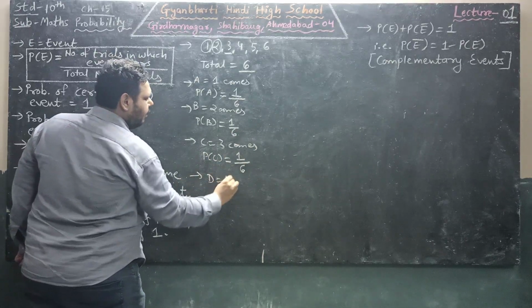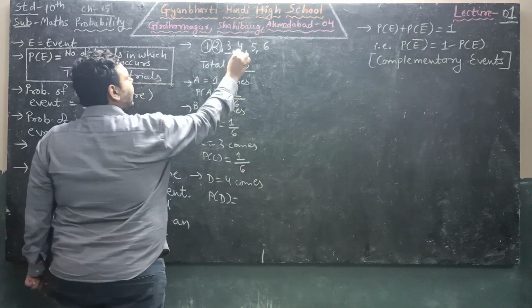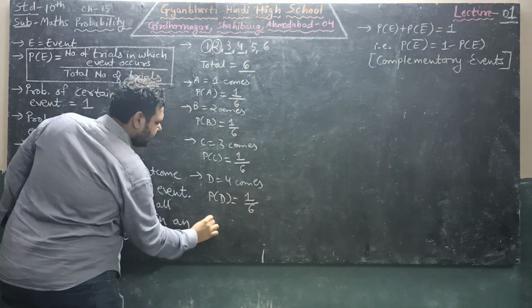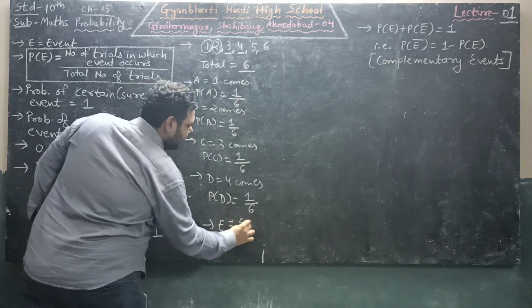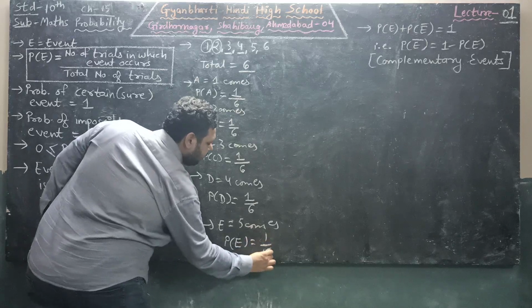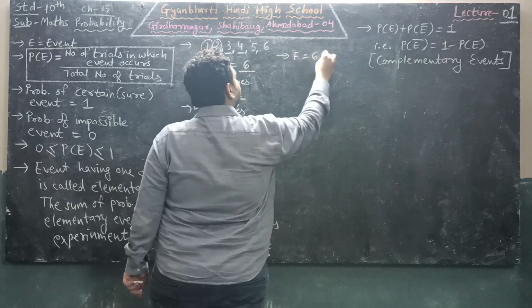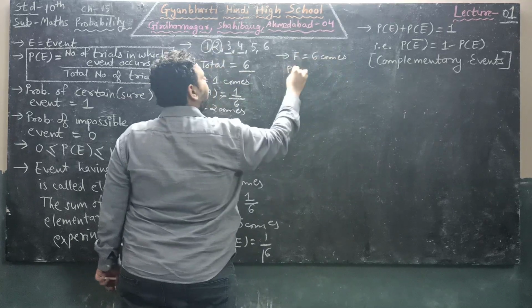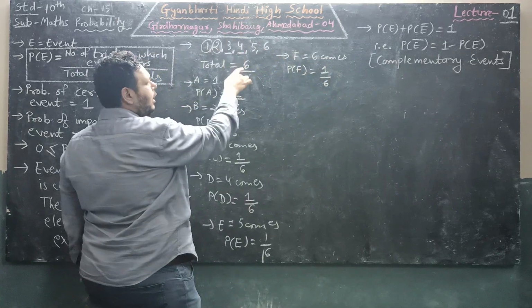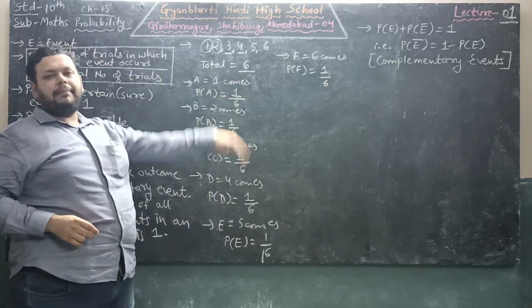Similarly taking D, 4 comes. So probability of D, we can see 4 is coming for 1 time in the results. So 1 upon 6. Same, E, 5 comes. So probability of E will also be 1 upon 6. And the last one, F, 6 comes. So probability of F will also be 1 upon 6 because 6 is coming for 1 time. In total there are 6 events. So we have taken 6 different elementary events.